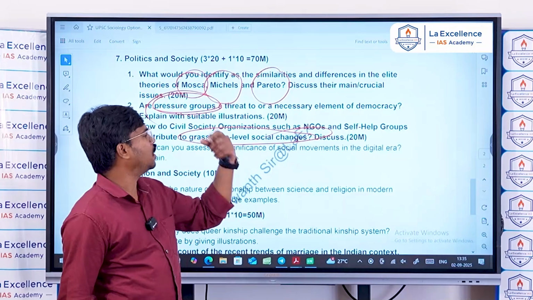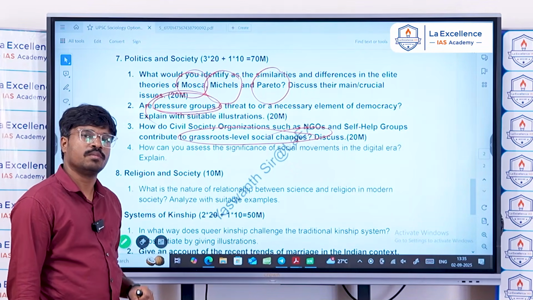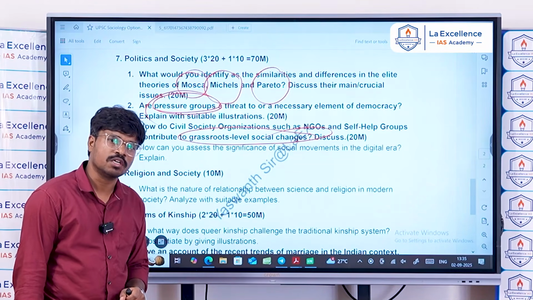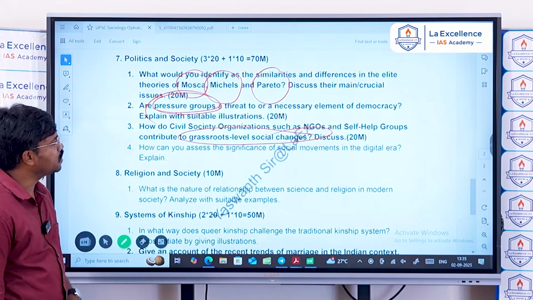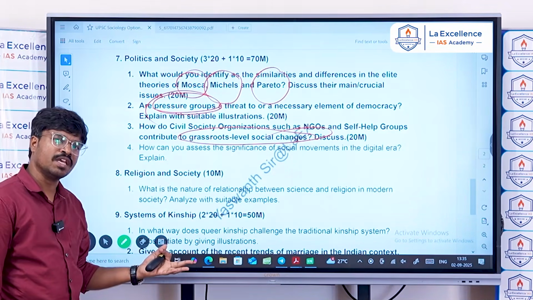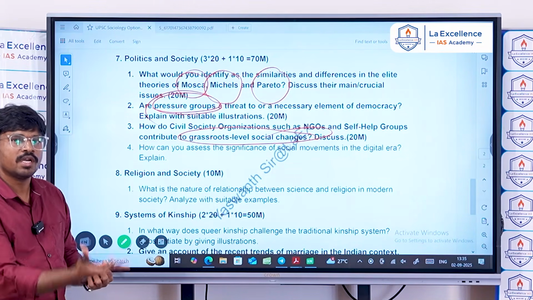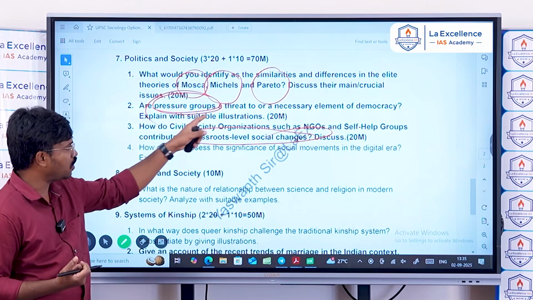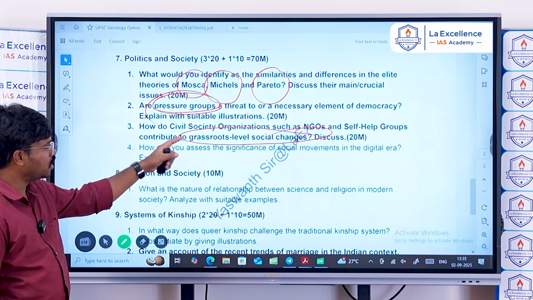We have organizations like Bachpan Bachao Andolan for protection of children from child labor, etc. And many organizations, in fact self-help groups, are bringing gender equality and women empowerment in the society. This is how civil society organizations, NGOs and self-help groups contribute to grassroots level social changes.